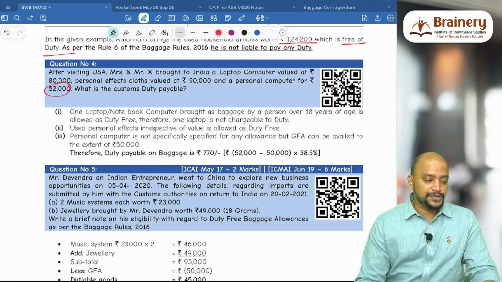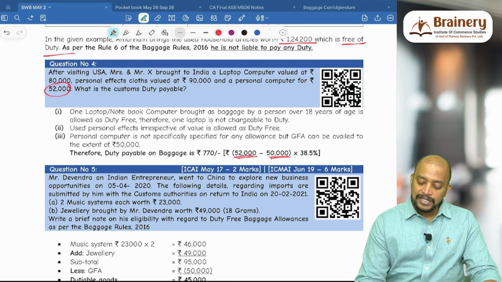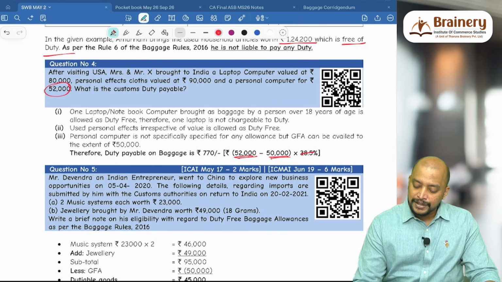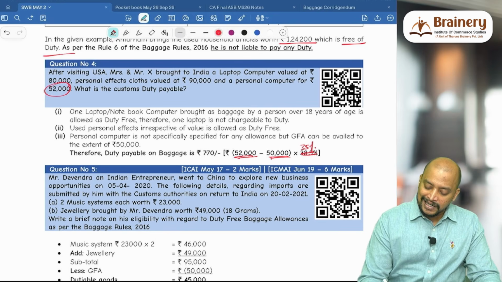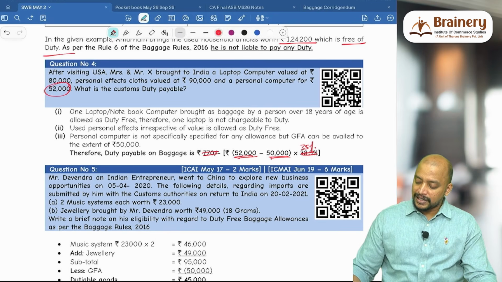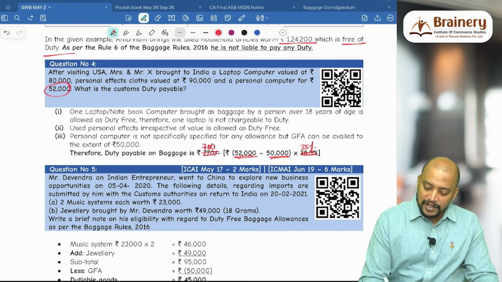So 52,000 minus 50,000, 52 minus 50, so 2,000 rupees into 35%. So it is not 38.5%, 35% will be taken. So the answer will change. That is 2,000 into 35%, 700 rupees will be taken.